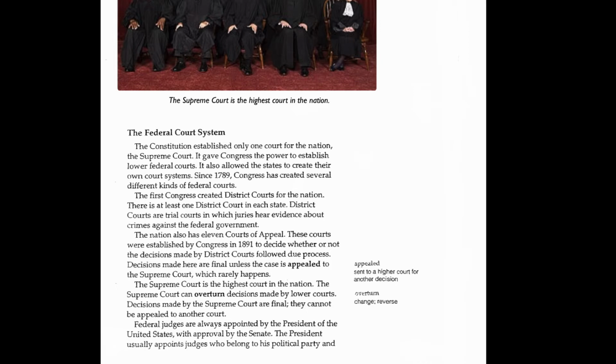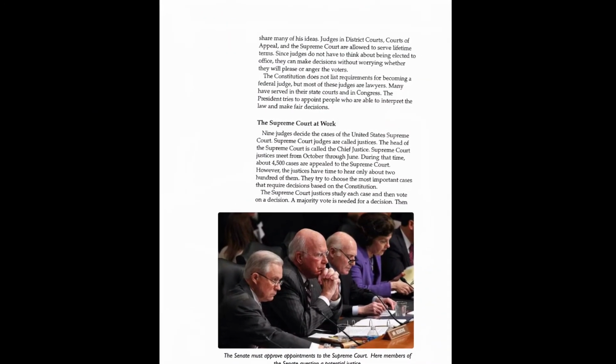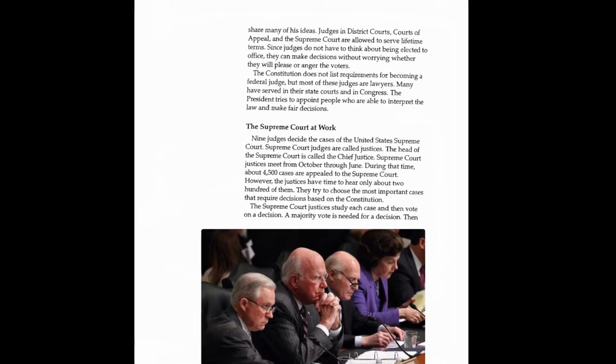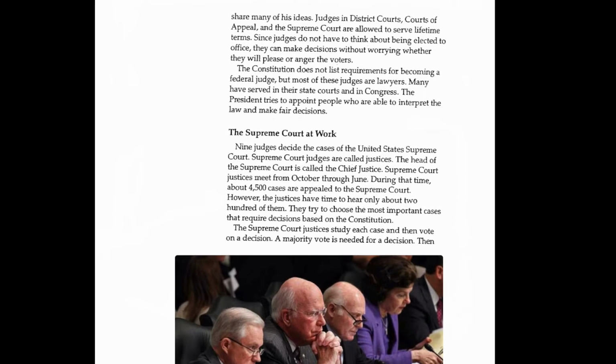Federal judges are always appointed by the President of the United States with approval by the Senate. The President usually appoints justices who belong to his political party and share many of his ideas. Judges in district courts, courts of appeal, and the Supreme Court are allowed to serve lifetime terms. Since judges do not have to think about being elected to office, they can make decisions without worrying whether they will please or anger the voters. The Constitution does not list requirements for becoming a federal judge, but most of these judges are lawyers. Many have served in their state courts and in Congress. The President tries to appoint people who are able to interpret the law and make fair decisions.